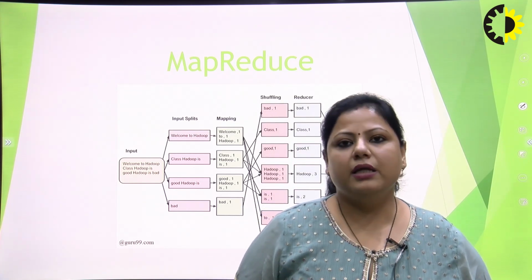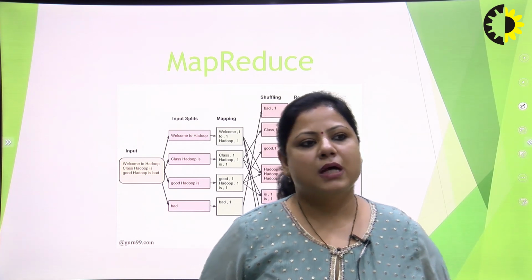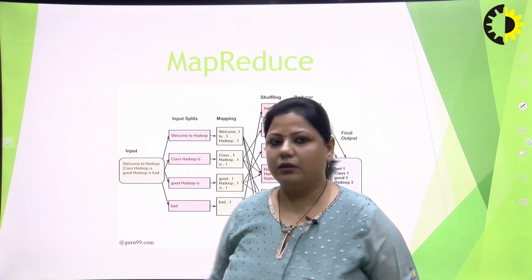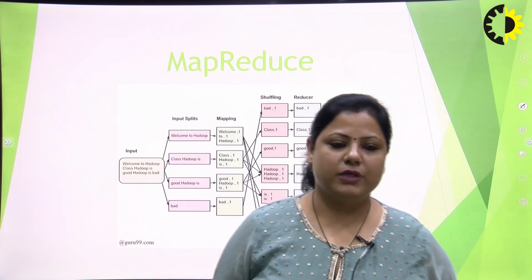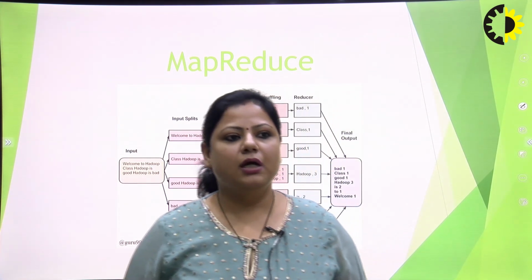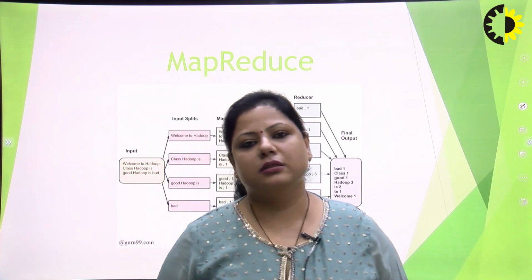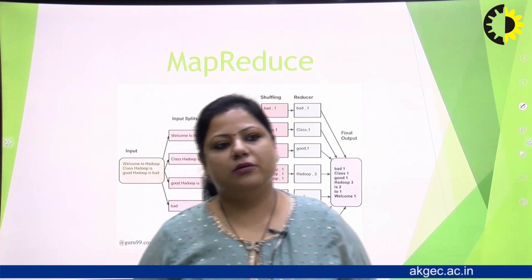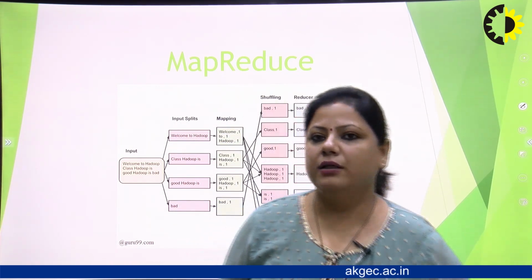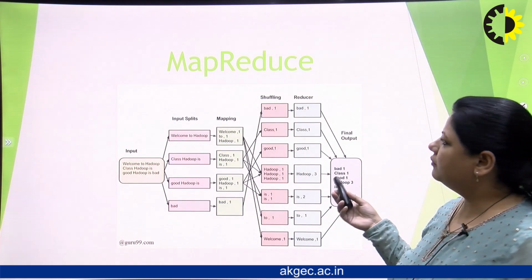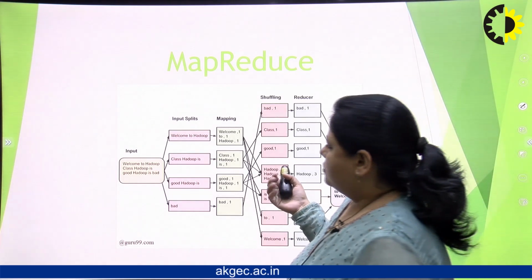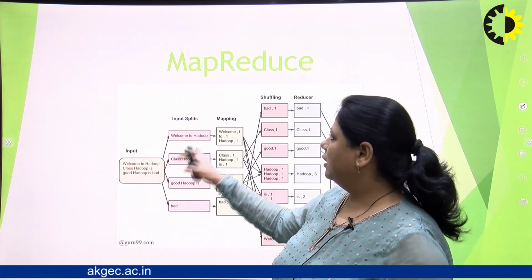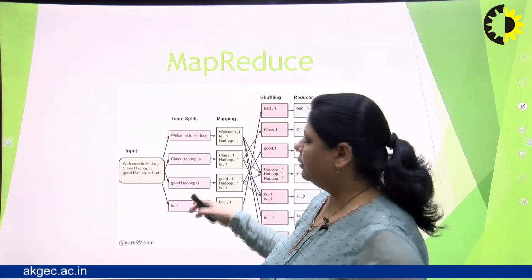Hadoop is a comprehensive framework for managing both data storage, that is HDFS, and distributed data processing via MapReduce or other engines. With the help of this example, we can see some input, and we split that input into different parts.